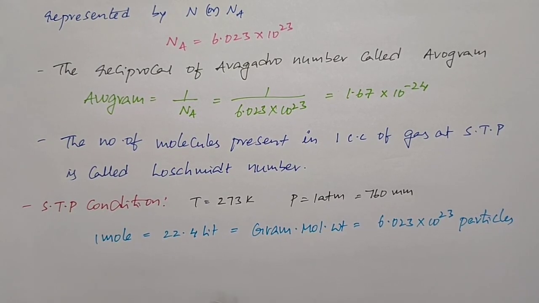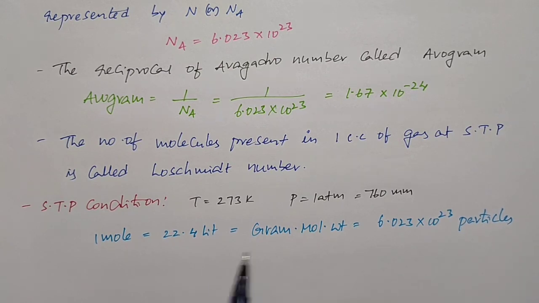So this is the relation at STP condition. At STP condition, 1 mole of any substance is equal to its gram molecular weight, and it consists of Avogadro number of particles, and its volume is 22.4 liters.